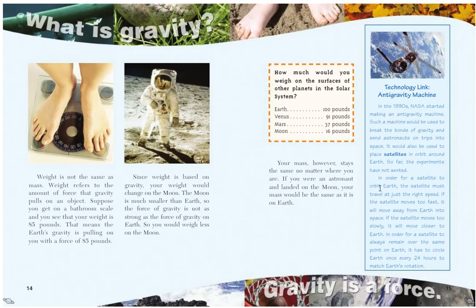In order for a satellite to orbit Earth, the satellite must travel at just the right speed. If the satellite moves too fast, it will move away from Earth into space. If the satellite moves too slowly, it will move closer to Earth. In order for a satellite to always remain over the same point on Earth, it has to circle Earth once every 24 hours to match Earth's rotation.